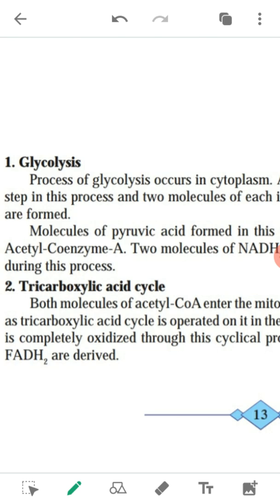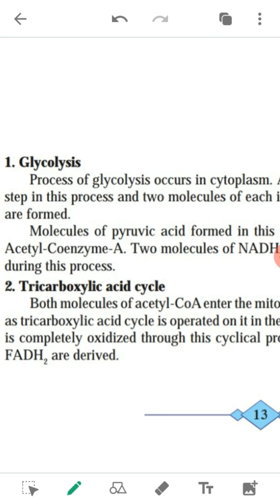Molecules of pyruvic acid formed in this process are converted into molecules of acetyl coenzyme A. 2 molecules of NADH2 and 2 molecules of carbon dioxide are released during this process. 2 molecules of ATP are used up in this process. This process takes place in both aerobic and anaerobic respiration.